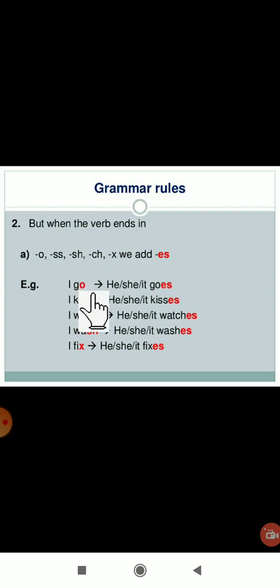Now here examples are there. I go. So it ends with o. So we write I go, but for he, she, it, goes. I kiss, he, she, it kisses. I watch, he, she, it watches. I wash, he, she, it washes. I fix, he or she or it fixes. So here words that end with these letters have es added to the verb in the simple present tense.